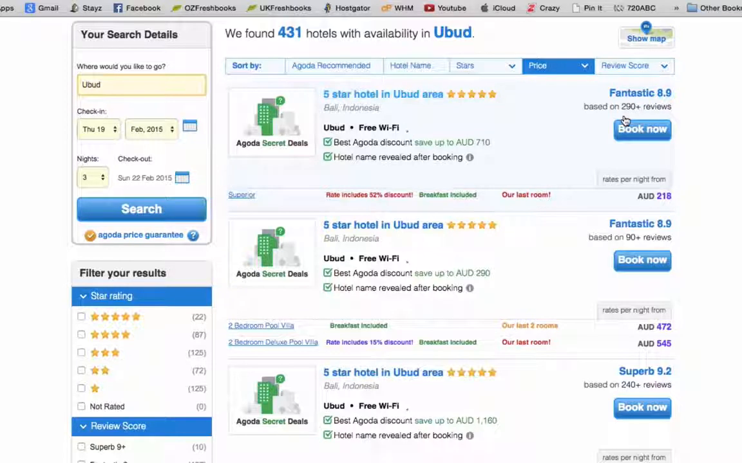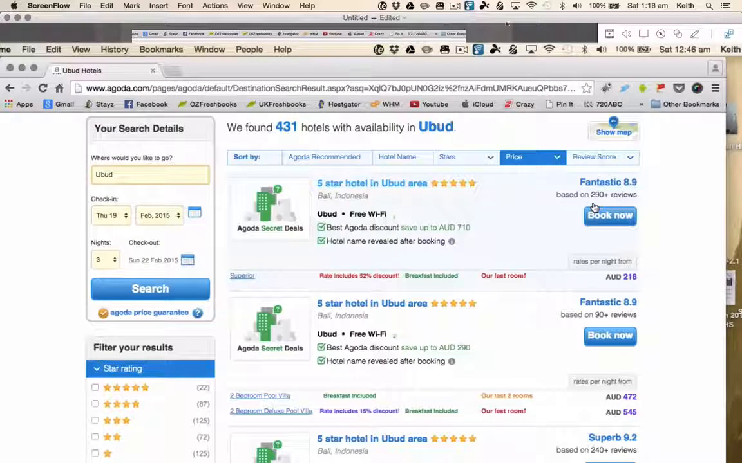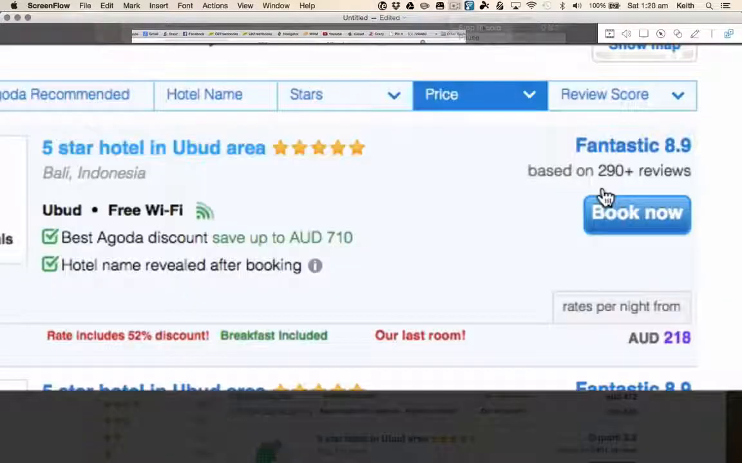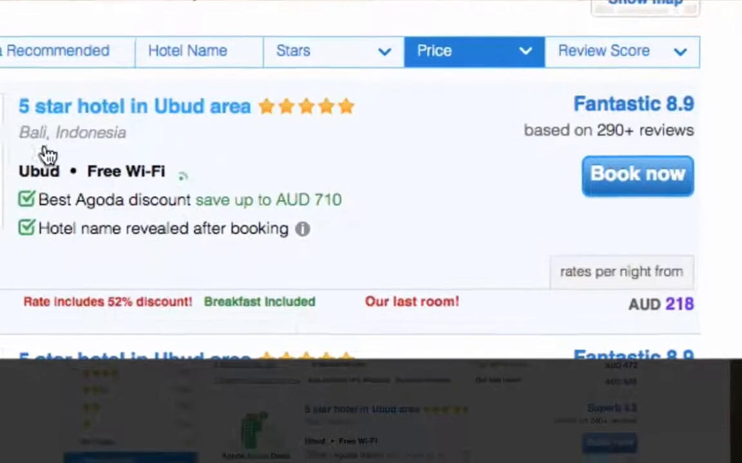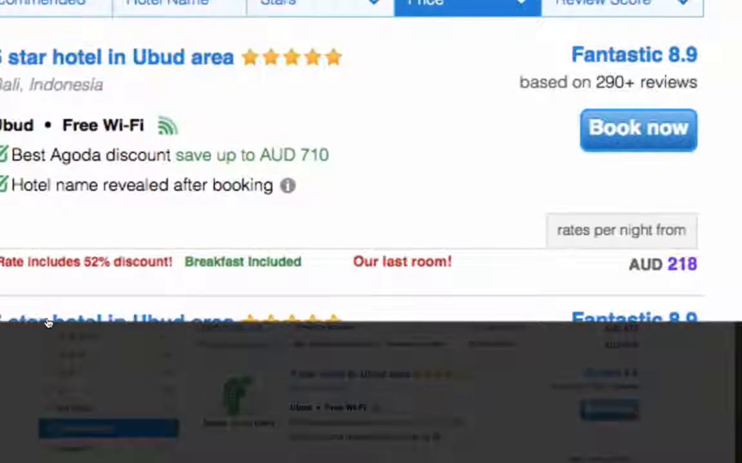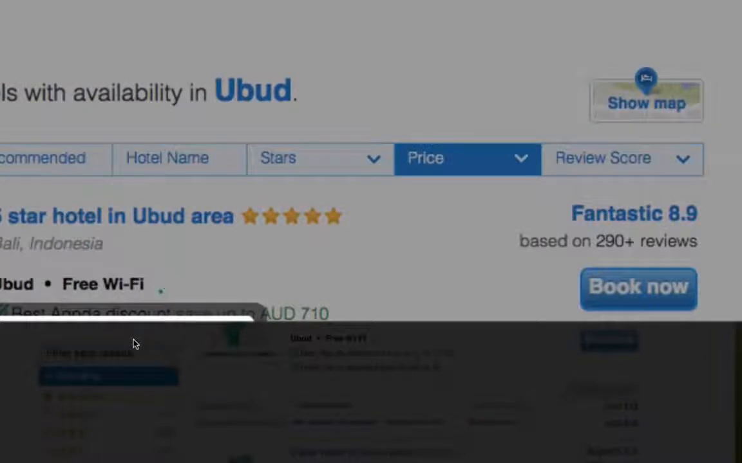So what I will now show you is how we can work out what the hotel name is which is advertising this deal. So let's have a look at this first secret hotel on the Agoda list. We can see that it's a 5-star hotel, and it has a fantastic rating of 8.9, and you can see this is based on 290 reviews.